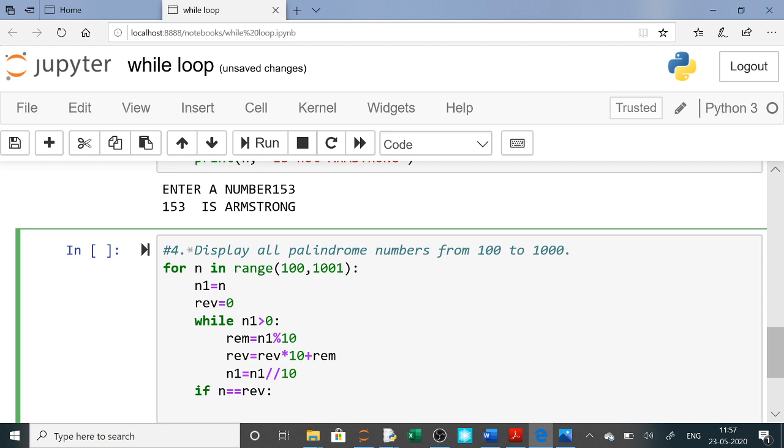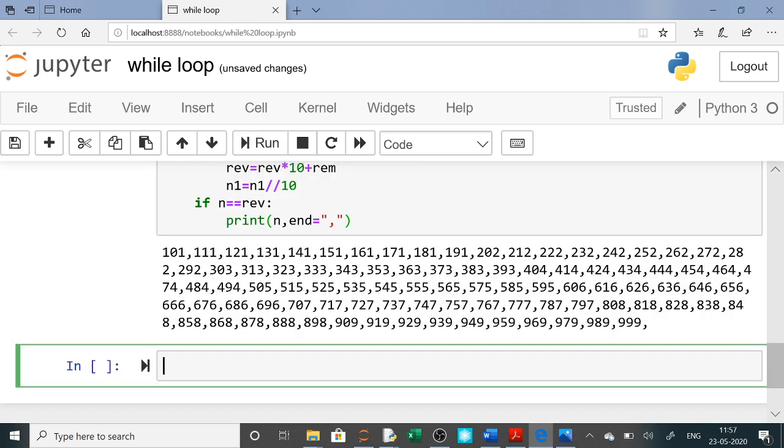So let us print all the palindrome numbers. So print the palindrome number n, and if you want to write in the same horizontal row, then end equals to comma, you can give a comma. Now when you run your program, what happens here? See, from 100 to 1000, you can reverse each number and check it.